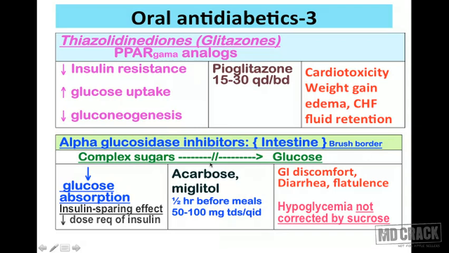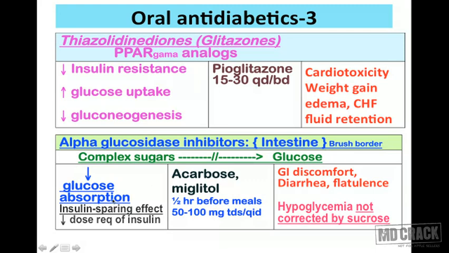And this job is done by an enzyme, alpha glucosidase. This alpha glucosidase is present in the brush border of the intestine. And these drugs, alpha glucosidase inhibitors, inhibit the enzyme alpha glucosidase so that the complex sugar is not converted immediately into glucose.